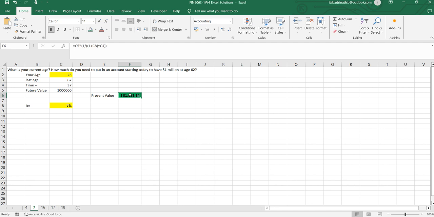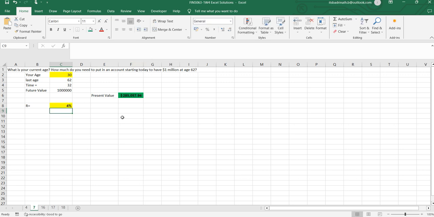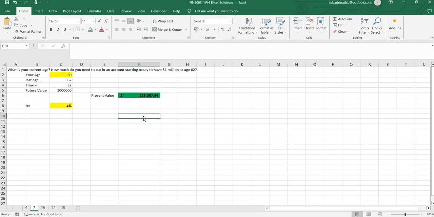This value depends on your age and the rate of interest. For example, if your age is 30 years and the interest is 4%, you are supposed to put 285,057 in the account. In the last case it was 81,000, now it is different. Everybody will get a different value.